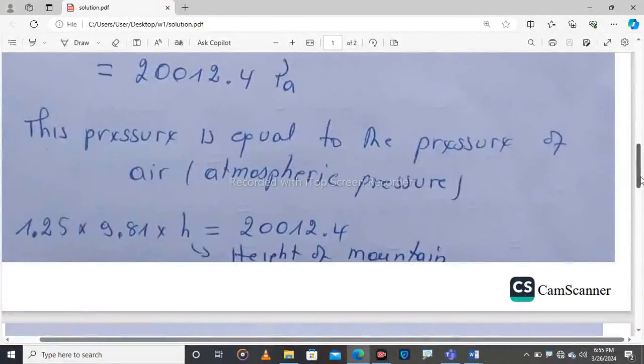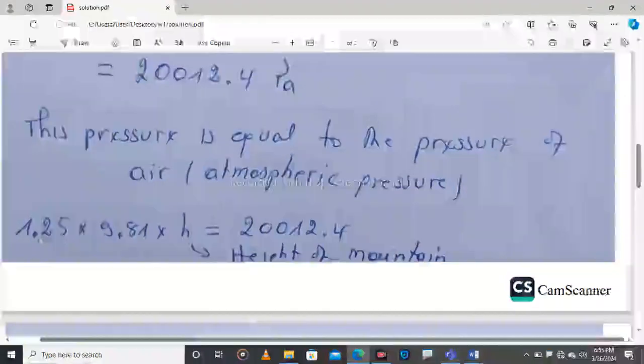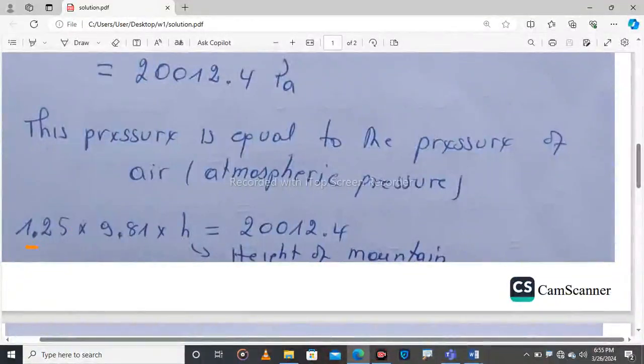So if we take the density of the air, times the gravity, times the height, it will be equal to the pressure difference that we have found by using the principle that we have seen above.